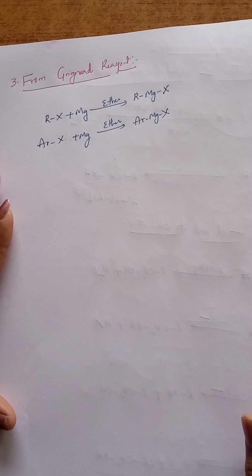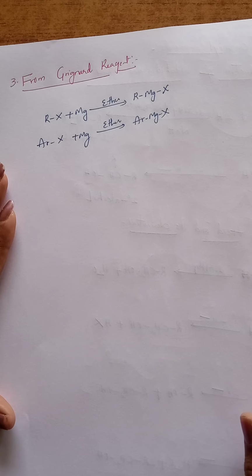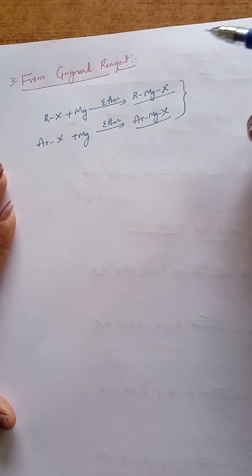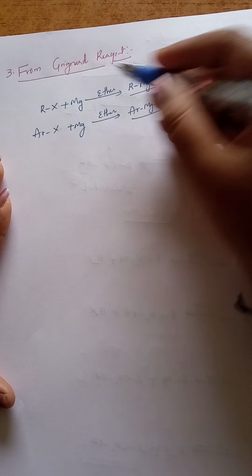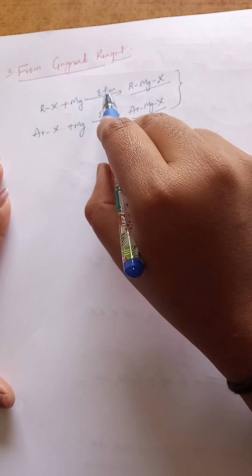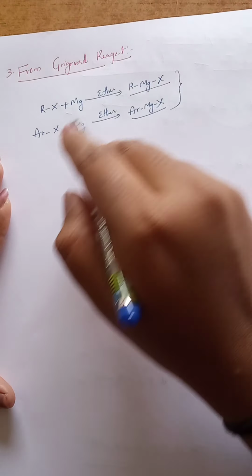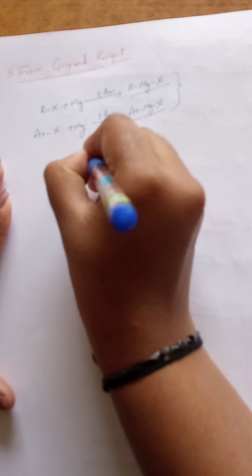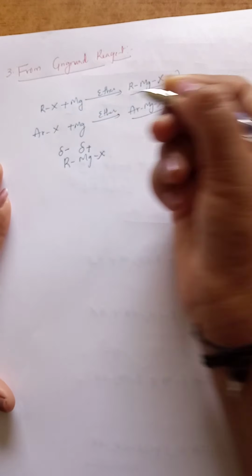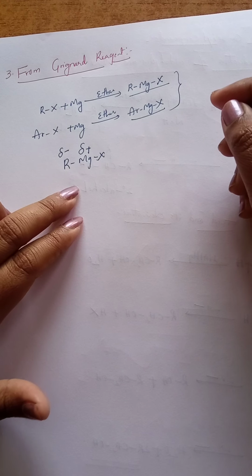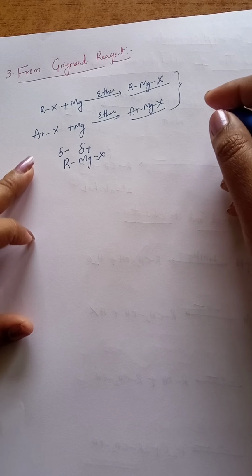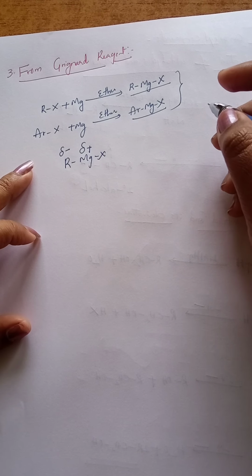The last preparation of alcohol is by using a Grignard reagent. So, what is a Grignard reagent? RMgX or ArMgX is known as a Grignard reagent. This Grignard reagent can be prepared by reacting an alkyl halide with magnesium metal in the presence of ether. In the Grignard reagent RMgX, the Mg part always has a partial positive charge and the alkyl group a partial negative charge. This you have to remember. In place of an alkyl group, you can also take an aromatic ring, which gives a Grignard reagent containing an aromatic ring.